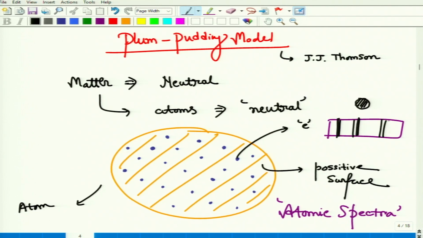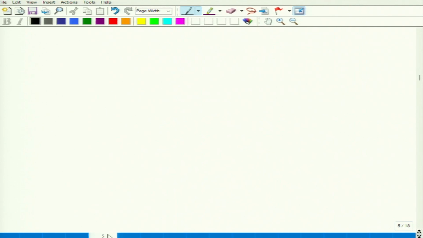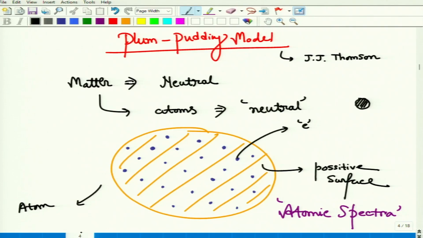Here is some line, here is some line, like this. That's why it's called the line spectra. But this line spectra was not justified by this plum pudding model. How can the nature of this atomic spectra be like this? This was not justified by this model. That's why this plum pudding model was not considered. To describe the experimental observation, Rutherford proposed his model, the Rutherford atomic model, which is also called, okay, I'll discuss it in the next part of this chapter.